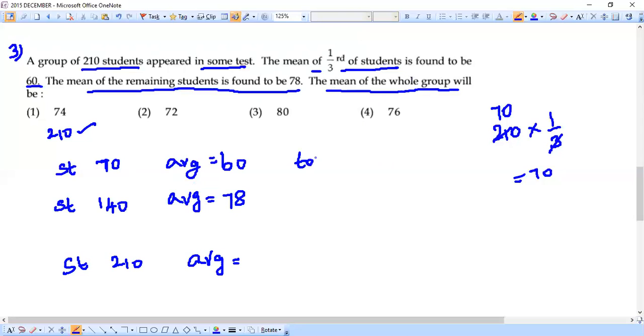The very next thing we'll try to find is total. So this is how we always start, right? Whenever we need to find average, do total by number. And whenever we need to find total, just do number into average. So that means number is 60 here, number is 70 here, and average is 60 here. 70 into 60 will give the answer.